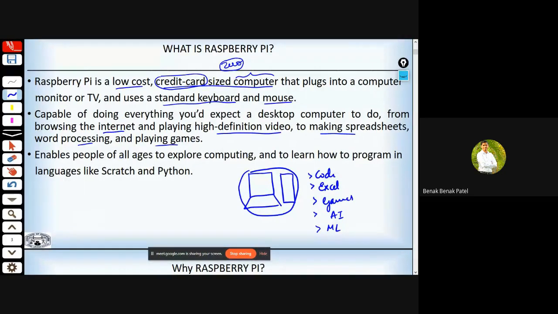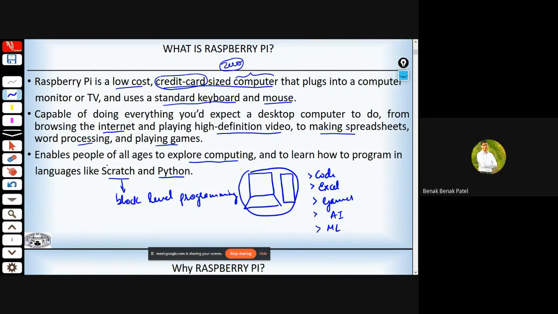So this enables people of all ages to explore computing, as well as to learn how to program in languages such as Scratch as well as Python. And this Scratch is block level programming, wherein we'll be dragging and dropping a few blocks depending upon our logic.